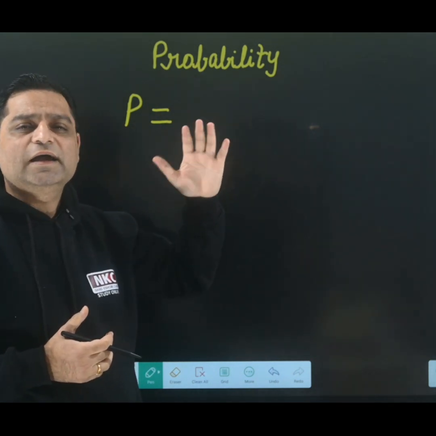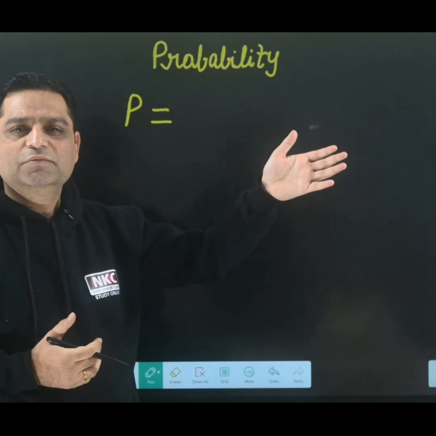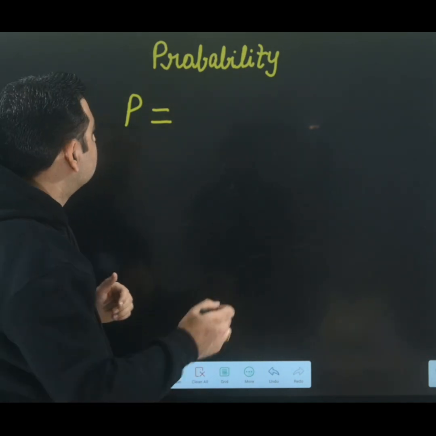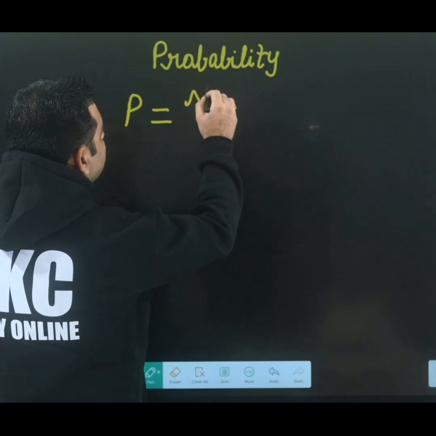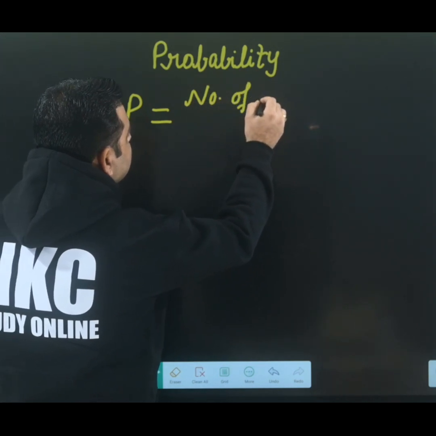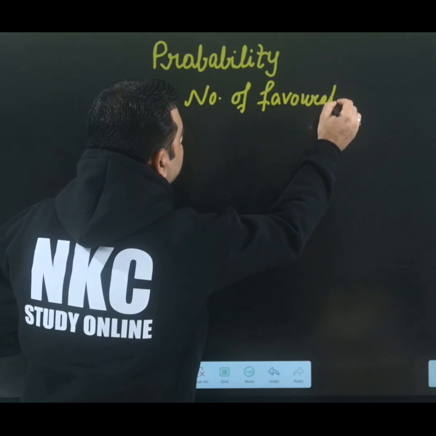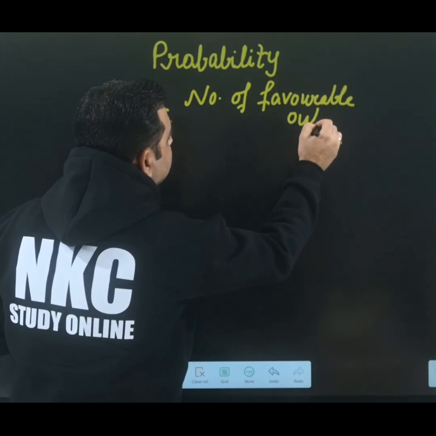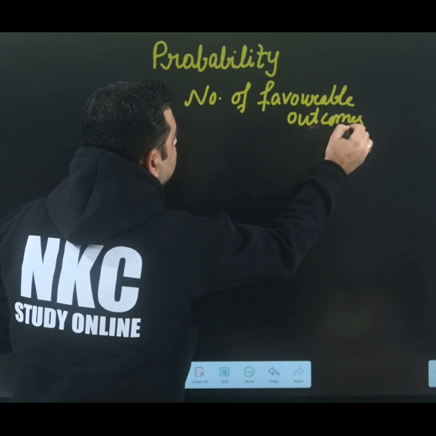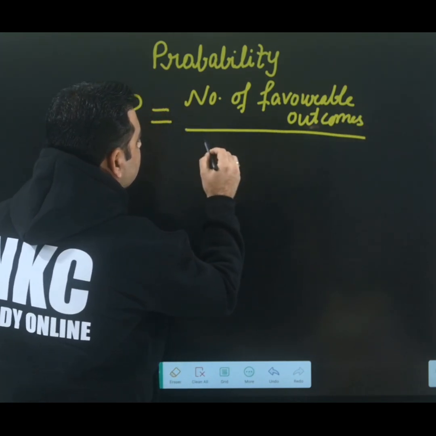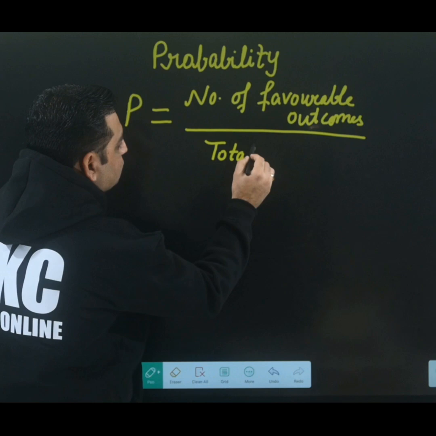And this formula is applicable in practical probability as well as theoretical, both. It is the number of favorable outcomes. You can note it down. Number of favorable outcomes to be divided by total number of outcomes.